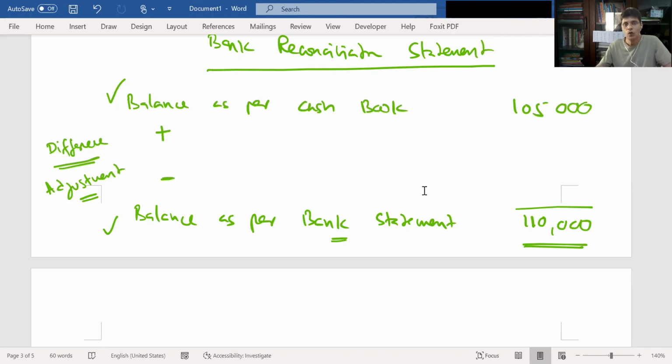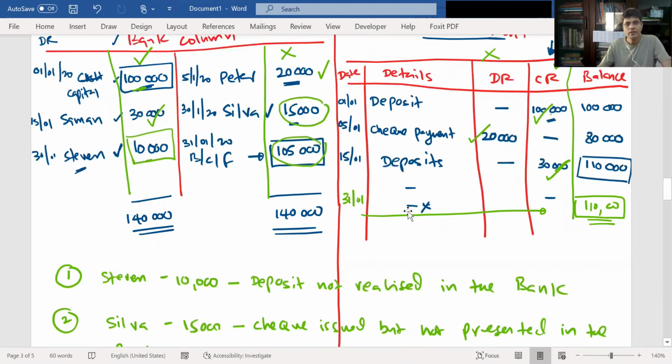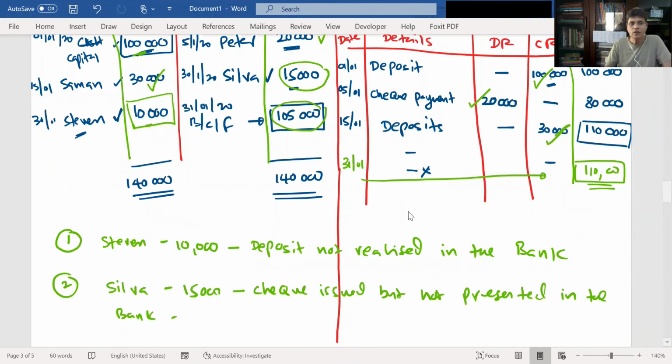Okay. So if you take this 10,000, what has happened? This 10,000 was deposited, right? Since this was deposited, in the cash book our cash book balance is more. Has it been credited to the bank? No, the bank account is less, right? So this 10,000 we deposited, our cash book is more.